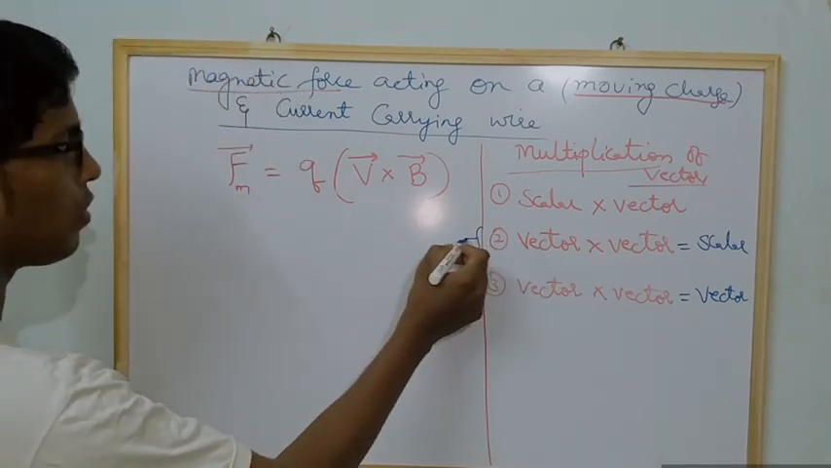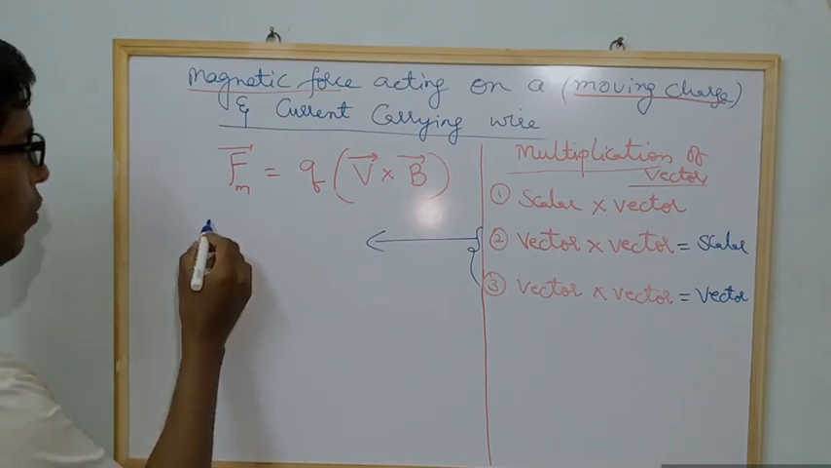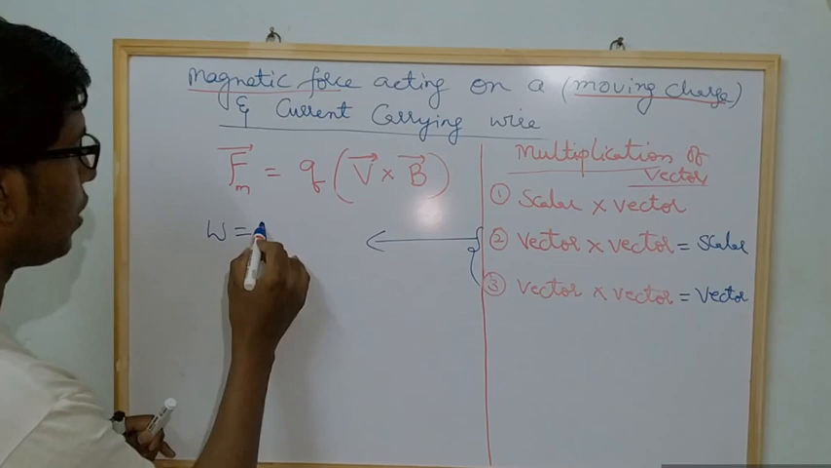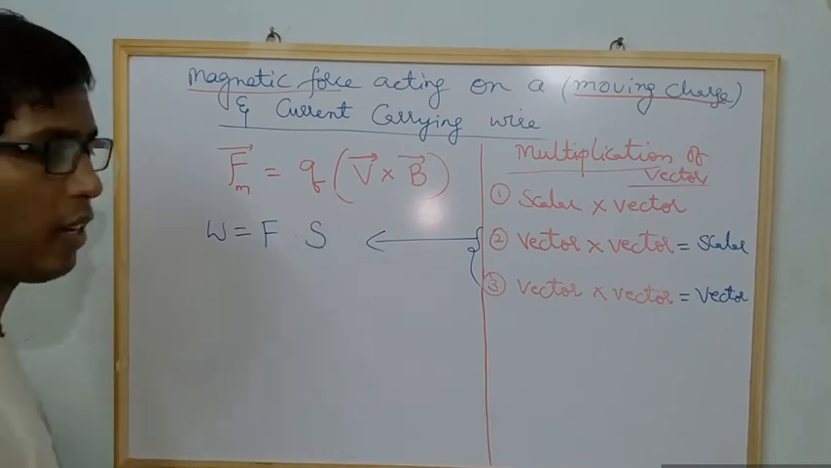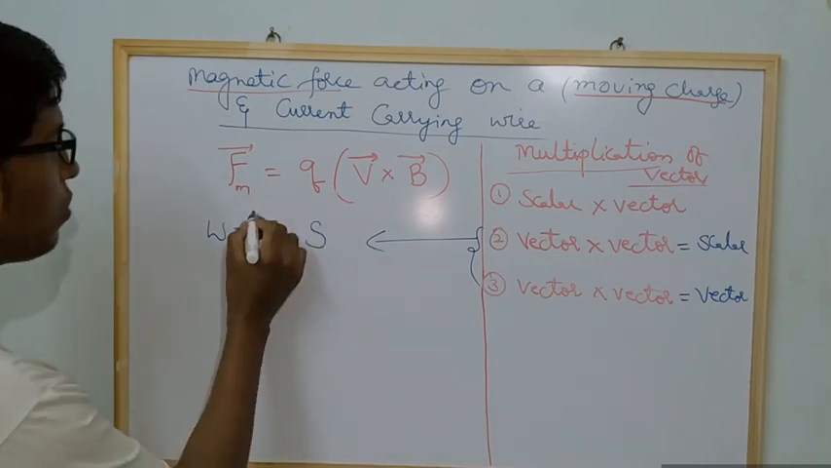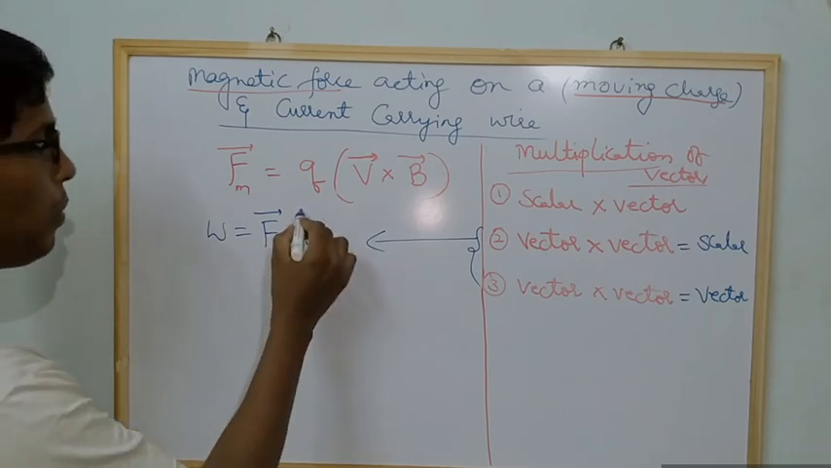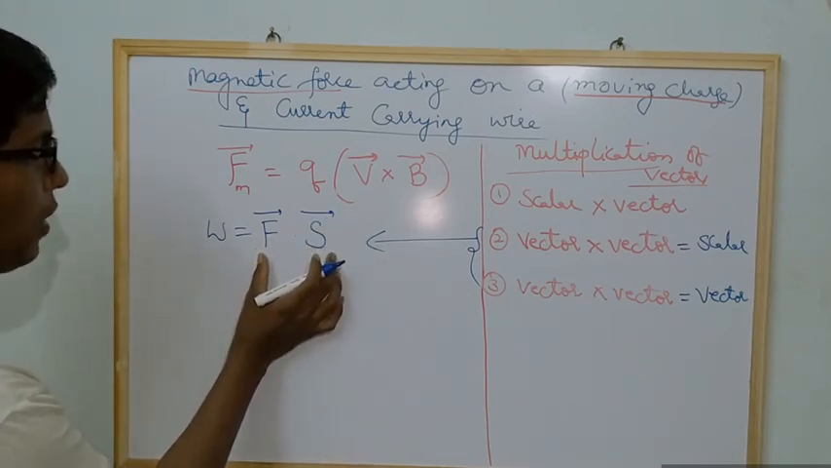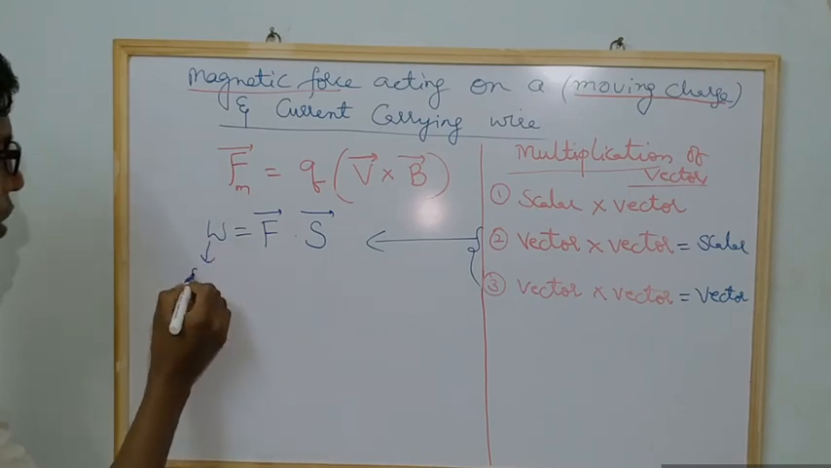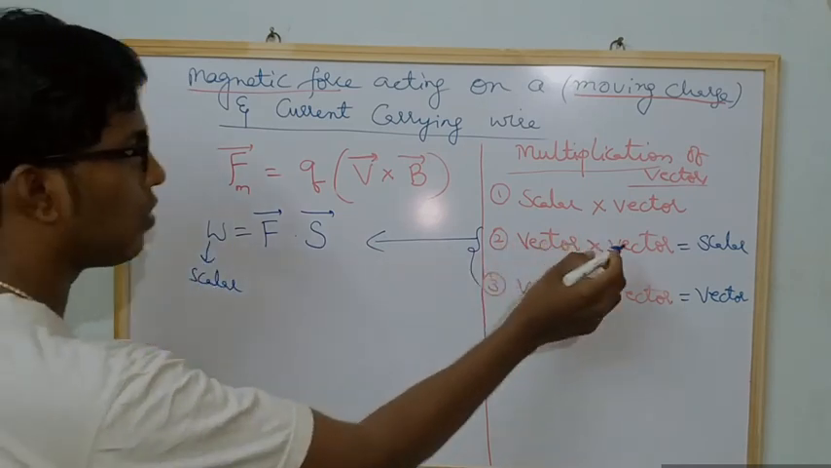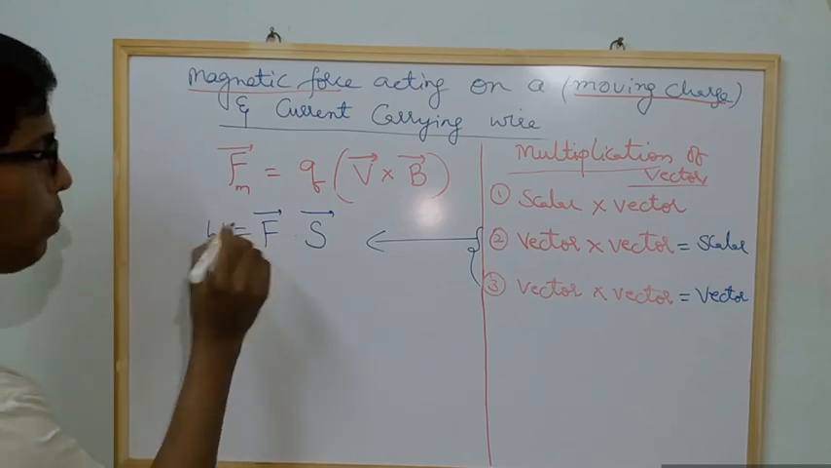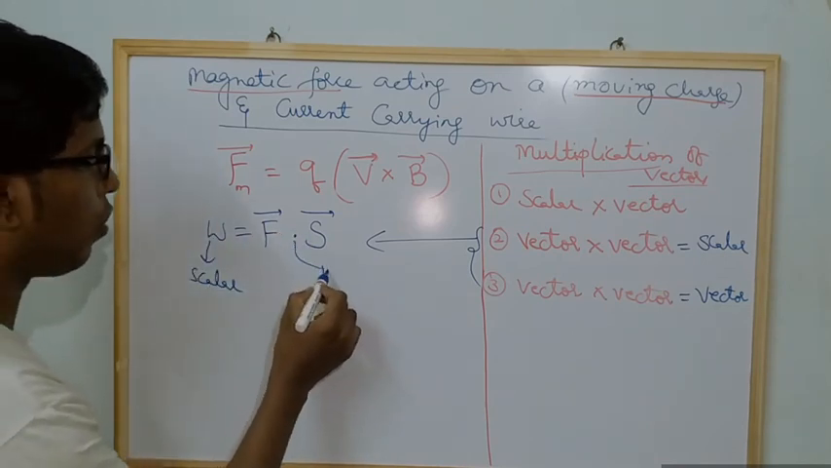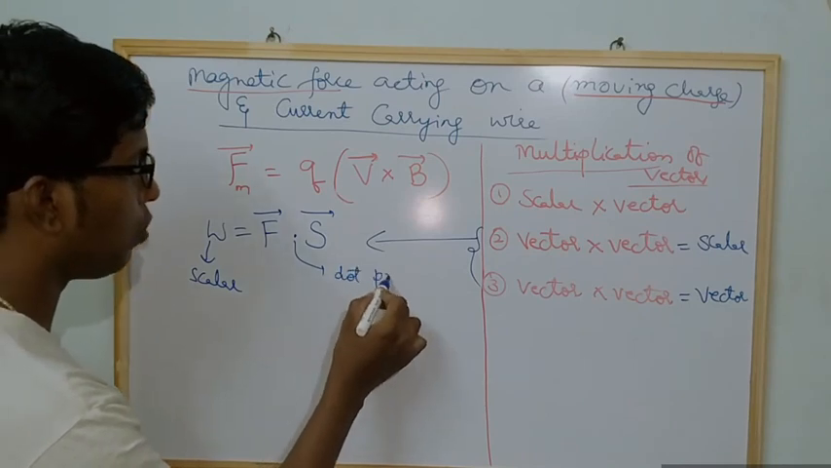For this I will tell you one example. We know the formula for work done. Work done is nothing but force into displacement, right? Here you observe force is a vector quantity. Displacement is also a vector quantity. So we are multiplying these two, and we are getting work, which is a scalar quantity. So this is an example for this. Here we multiply by using a dot. That's why we call it dot product also.